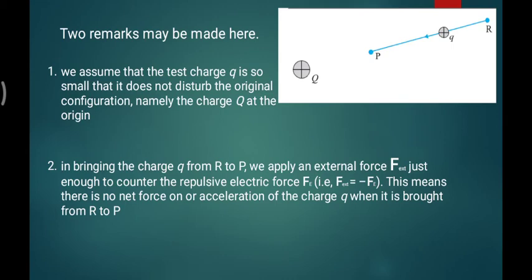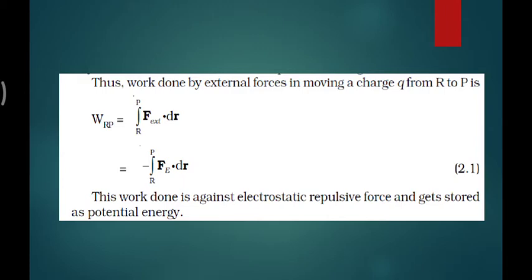How much work we have to do, how much force we have to apply, depends on how much it will shift. This is nothing but the work when a test charge goes from R to P, over a distance that is the integration of dr. For bringing the charge from the R point to the P point, the work W_RP is equal to the integral over all distance R to P of whatever force you need to apply, which is F external times dr. This is W equal to F times d, which is the easiest sense we have.